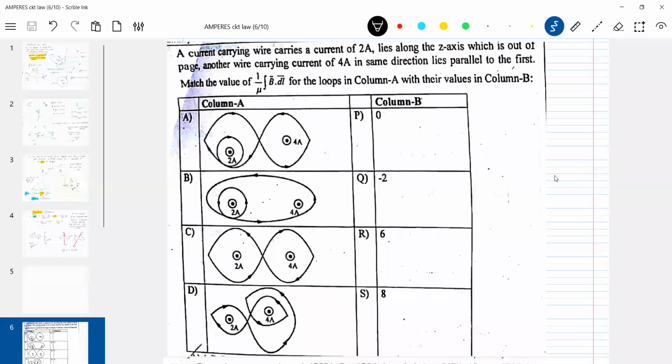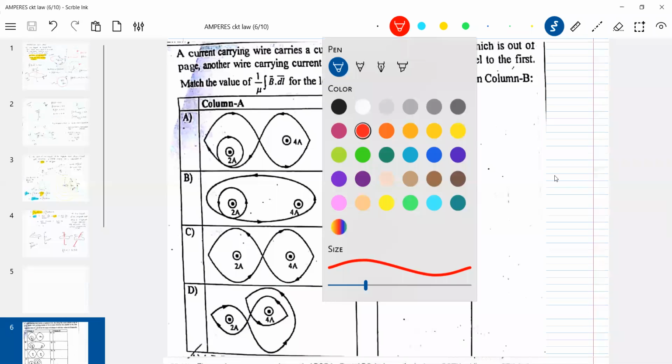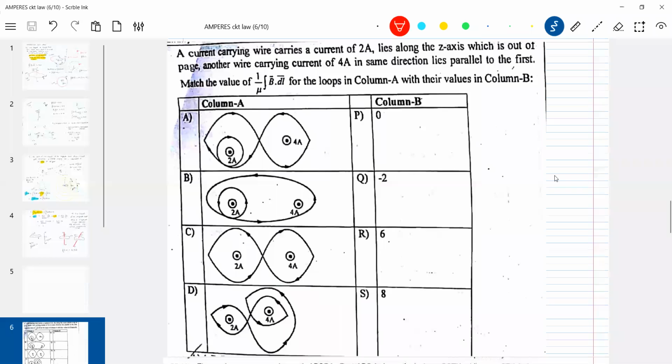You can see that the arrow shows the direction in which we are going to integrate. I'll indicate that with the red color.